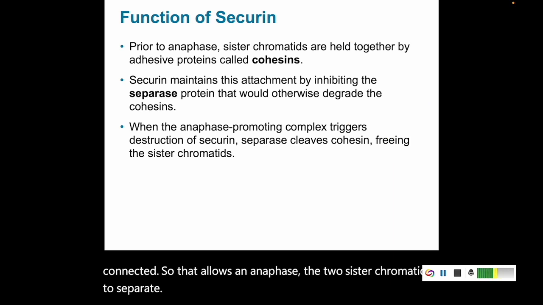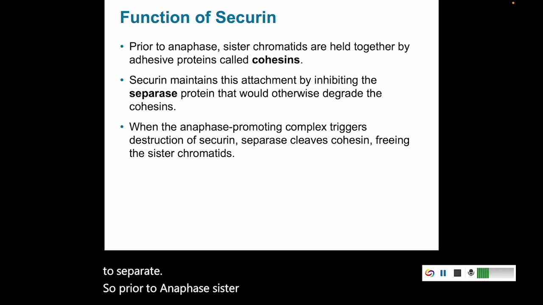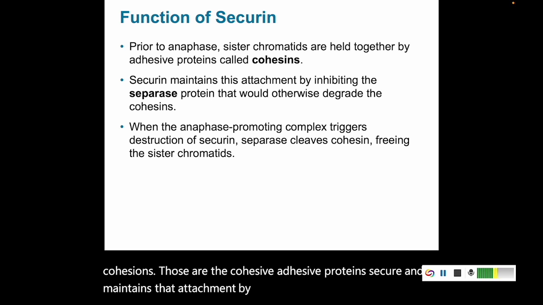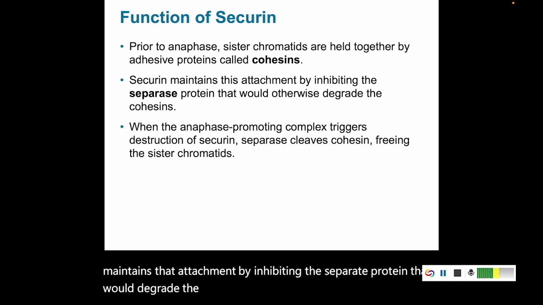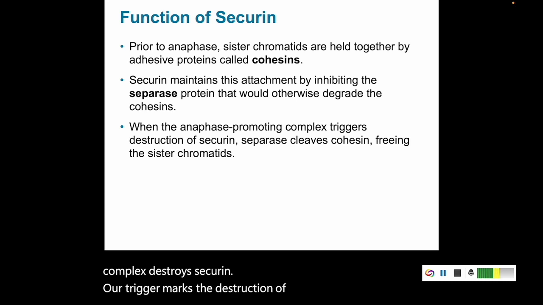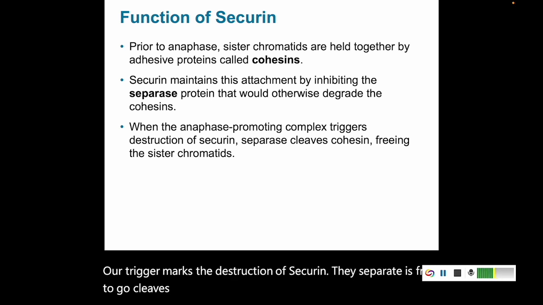So prior to anaphase, sister chromatids are held together by cohesins. Those are the cohesive adhesive proteins. Securin maintains that attachment by inhibiting the separase protein that would degrade the cohesins. But when the anaphase promoting complex destroys securin, or marks the destruction of securin, the separase is free to go cleave cohesin and separate the sister chromatids.